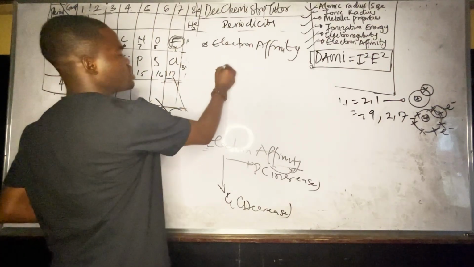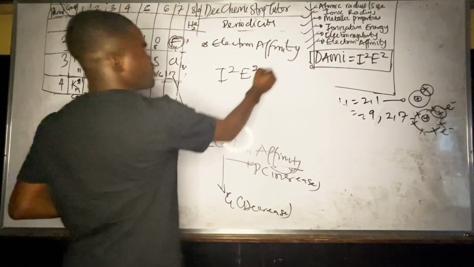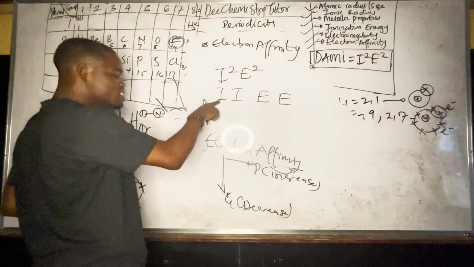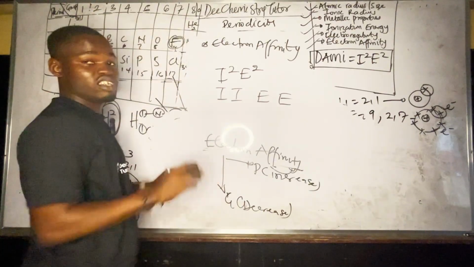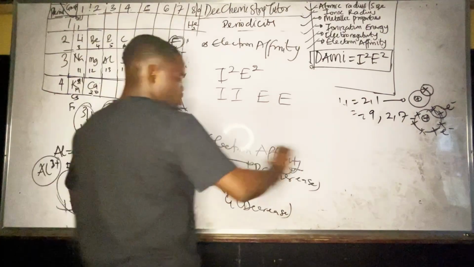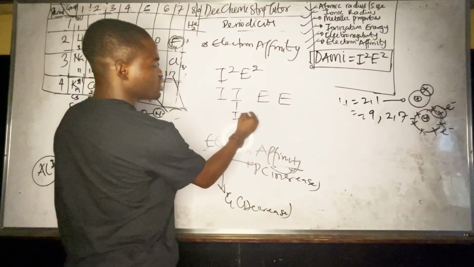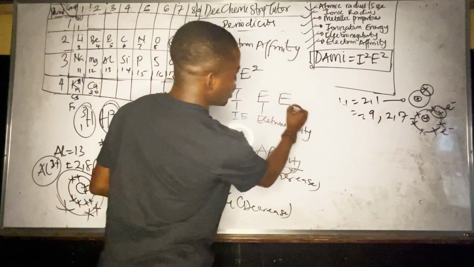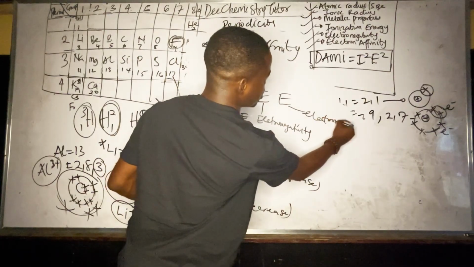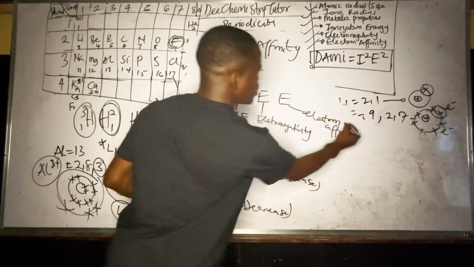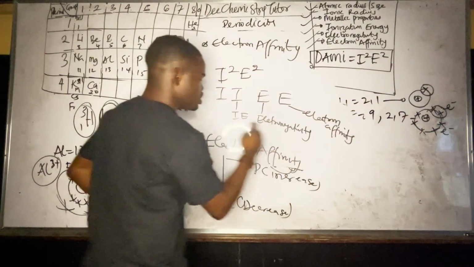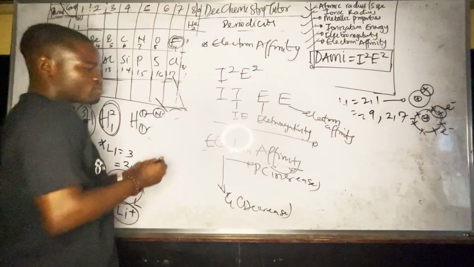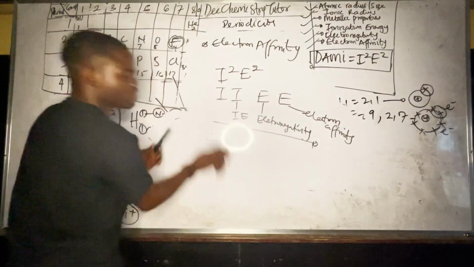But what is the mnemonics? It is I square E square. What does I square mean? I square means double I. E square means double E. So it means increase, and we are using across the period for the first one. It's also across the period. So as you go across the period, ionization energy, electronegativity, and electron affinity, they all increase across the period. So that's the meaning.